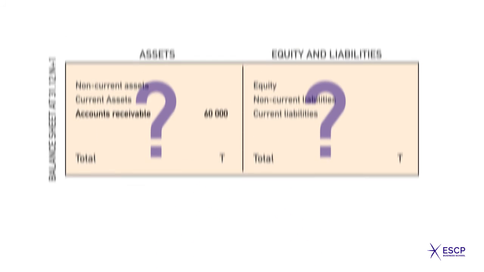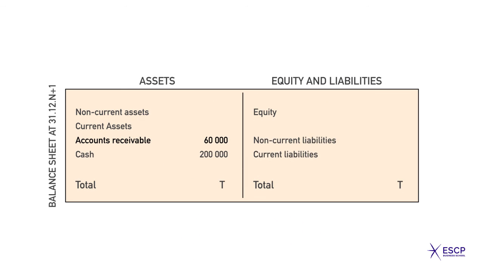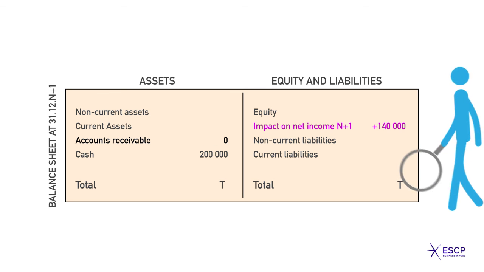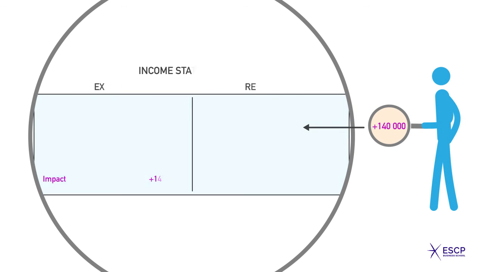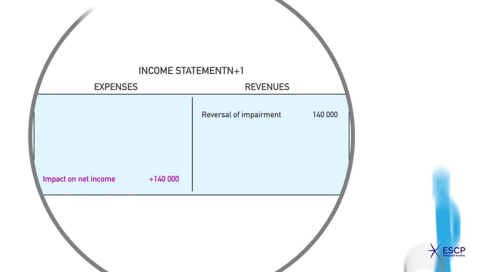Do you think that the N+1 income will increase by 140,000 euros as the default risk does not exist anymore? Congratulations! This is perfectly right. Cash increases by 200,000 euros on the balance sheet, while the receivable disappears. The N+1 income increases by 140,000 euros. A reversal of impairment is recognized in the income statement as a revenue.